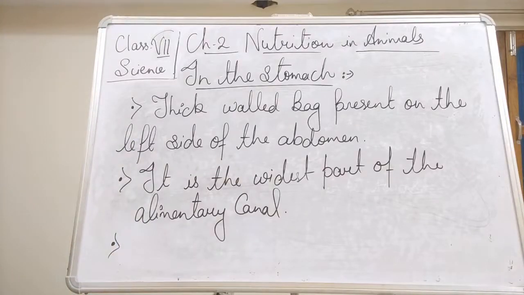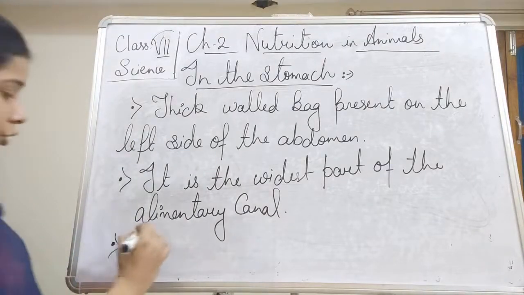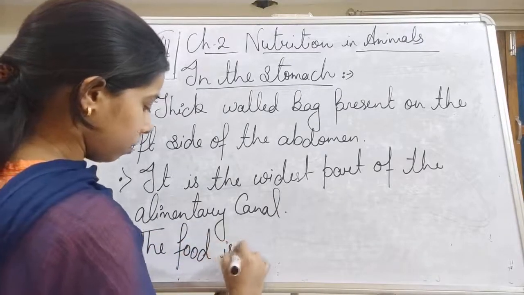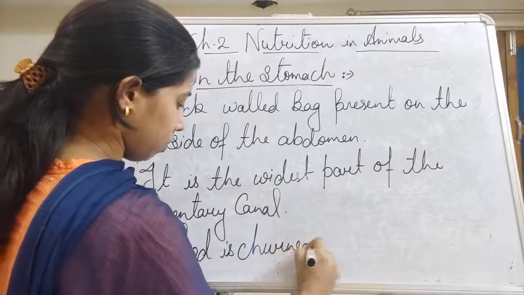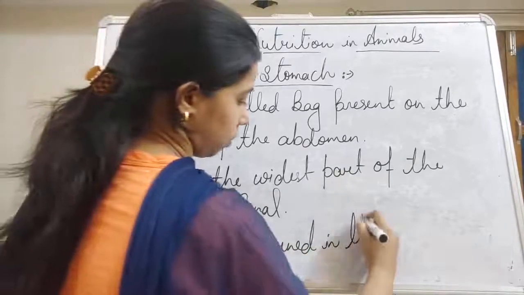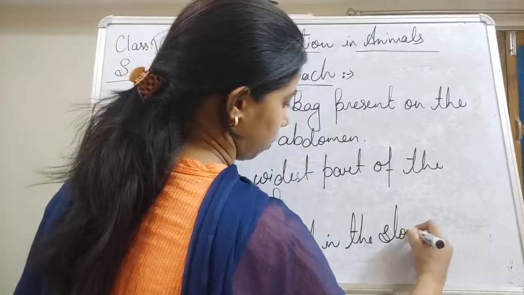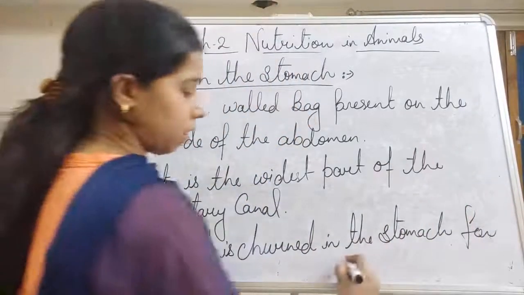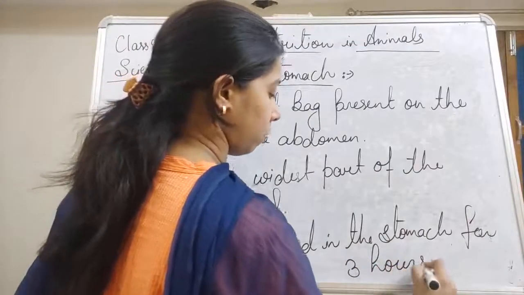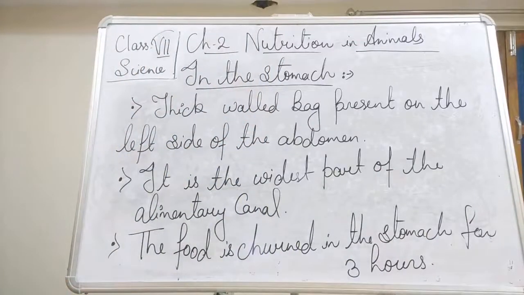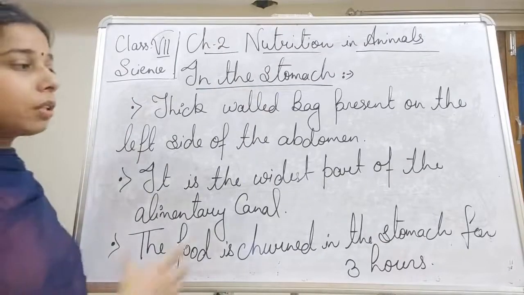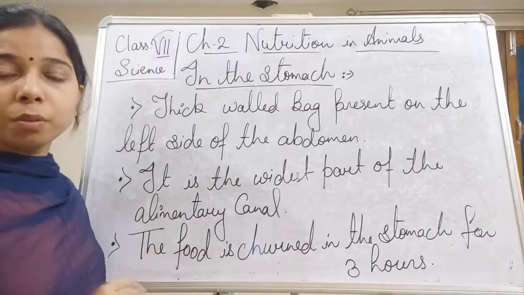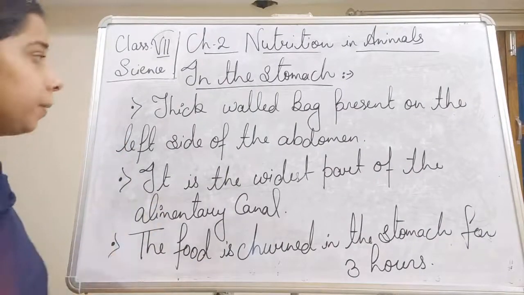So we can write here that the food is churned in the stomach for 3 hours, and during this process the food will get converted into smaller water soluble or smaller digested food.